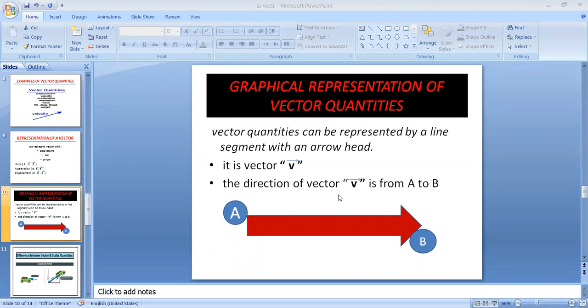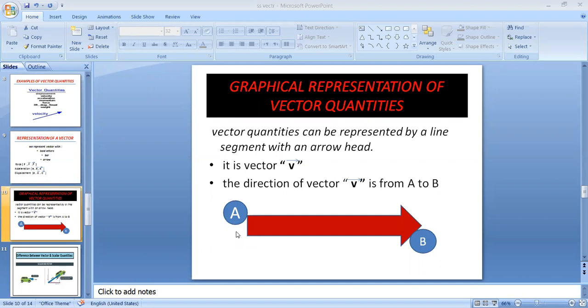So I'm writing here that the direction is from A to B. If it is written B to A, it means your head will be on the left hand side. Clear? Yes, the arrowhead is giving you the direction.